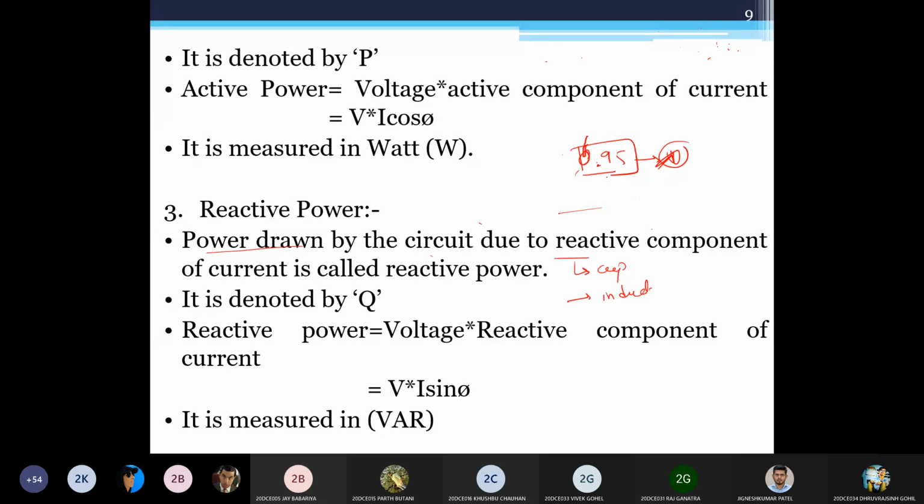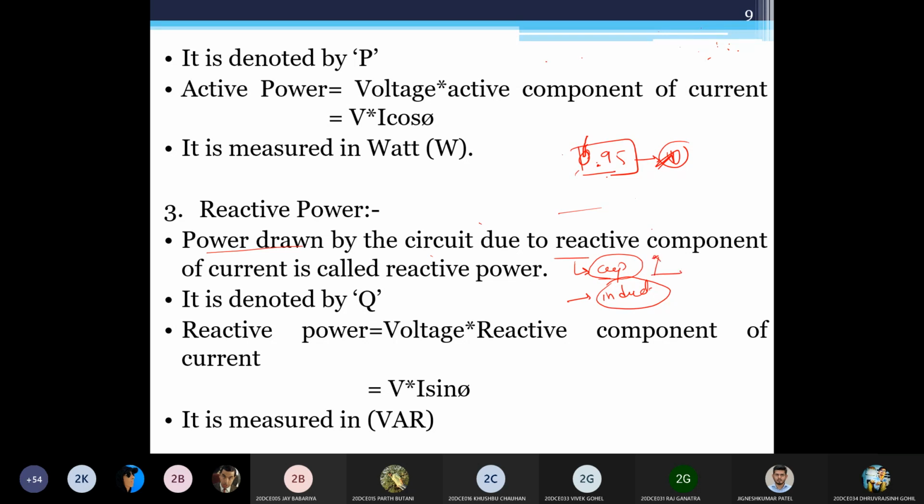Why is that reactive power required? In inductance, to generate magnetic fields, it needs a current which is lagging behind the voltage. That's why it requires reactive power. In the same way, in a capacitive element, you require power which can generate a static field. To generate a static field, you require a current that is leading the voltage by 90 degrees.